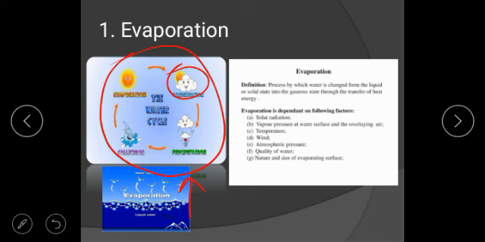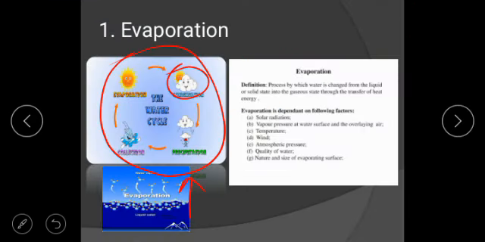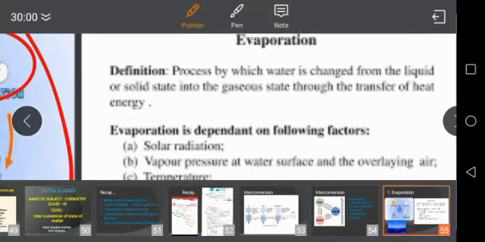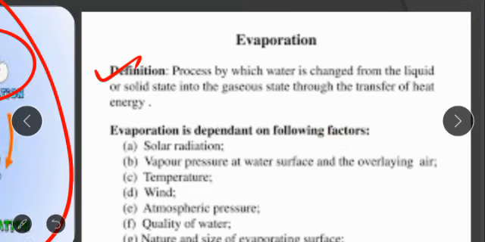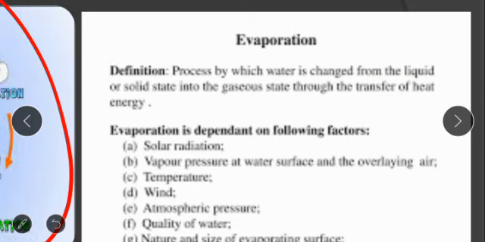So what is evaporation? Let me define evaporation in a very simple way. It is the process by which water is changed from the liquid or solid state into the gas state. Water changing from liquid into gas is called evaporation, through the transfer of heat energy. Yes, the reason is the transfer of heat energy. The moment we transfer heat, the liquid changes into gas, which is called evaporation.